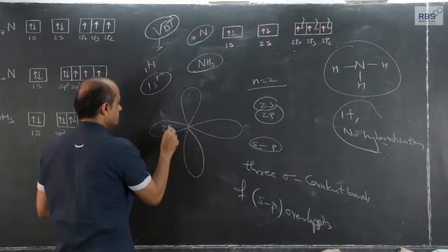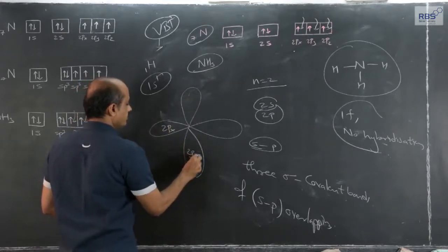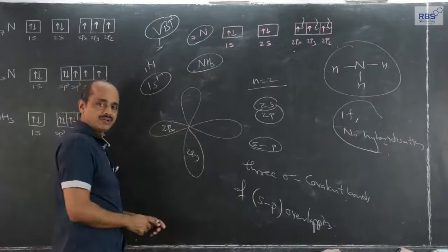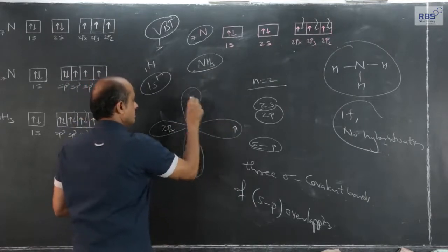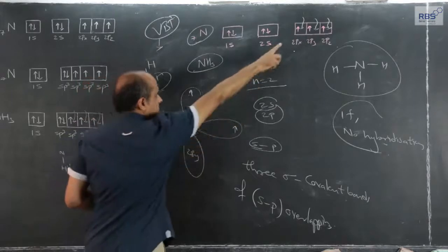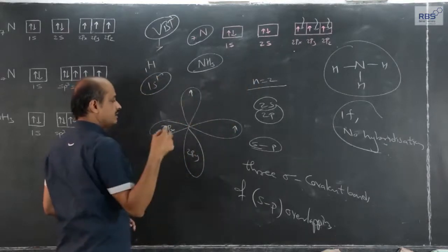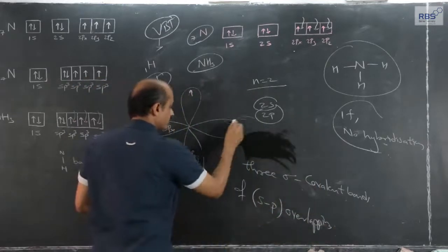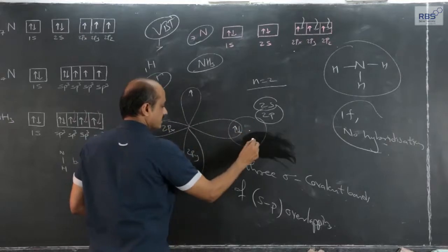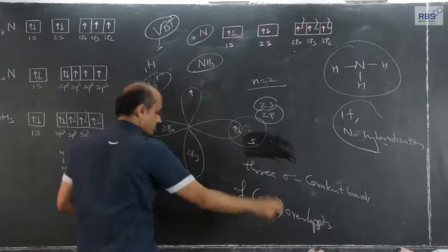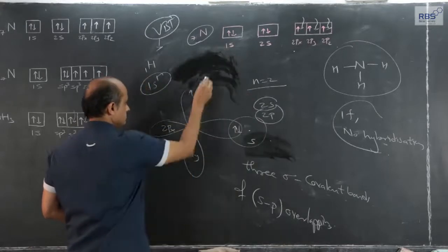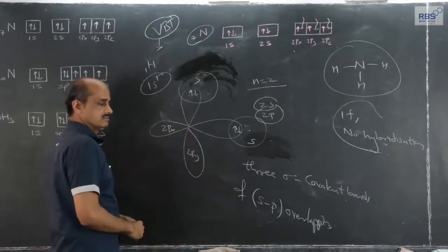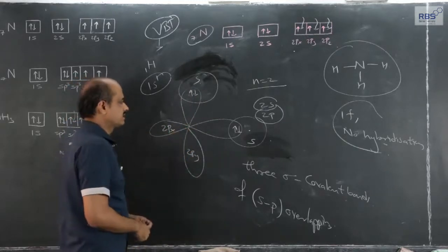Let this be 2px, let this be 2py, with one lobe on our side and the other lobe on the opposite side of the blackboard, and 2pz. The hydrogen atoms, when they approach and overlap with opposite spins, the s orbital of the first hydrogen atom, the second hydrogen atom, and the third hydrogen atom will overlap here. It is not necessary to show on the board, I think.